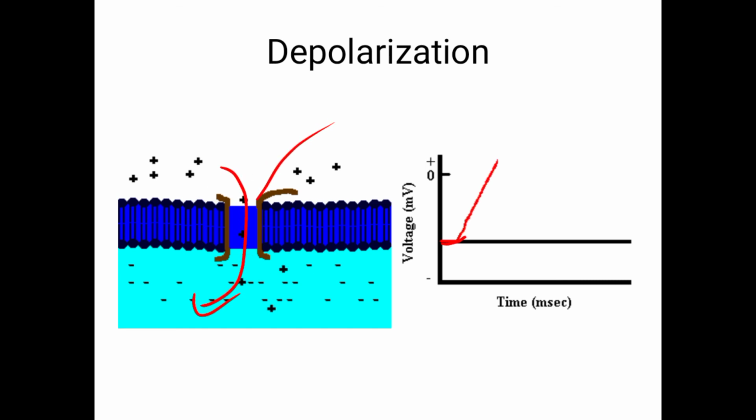More positive ions are going inside, so in the curve also, from minus 70 it is going to plus 35 millivolts. This is the depolarization curve.